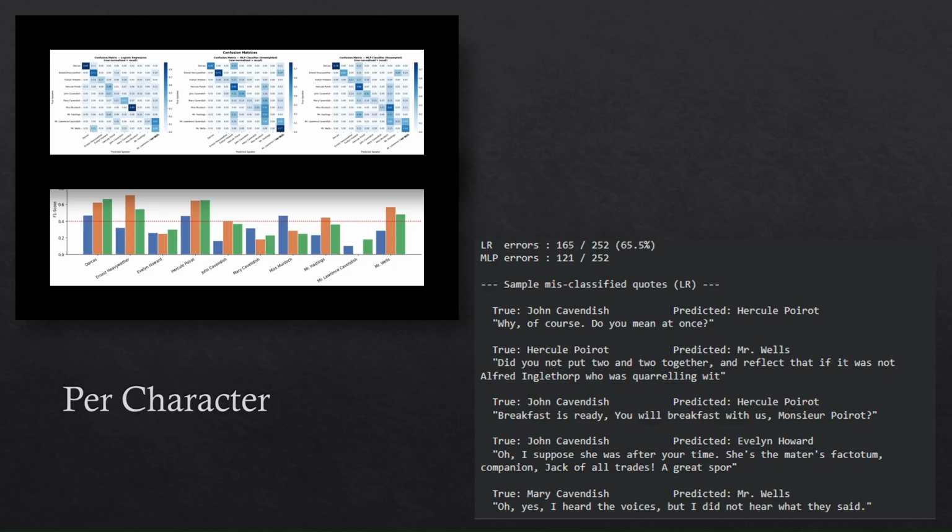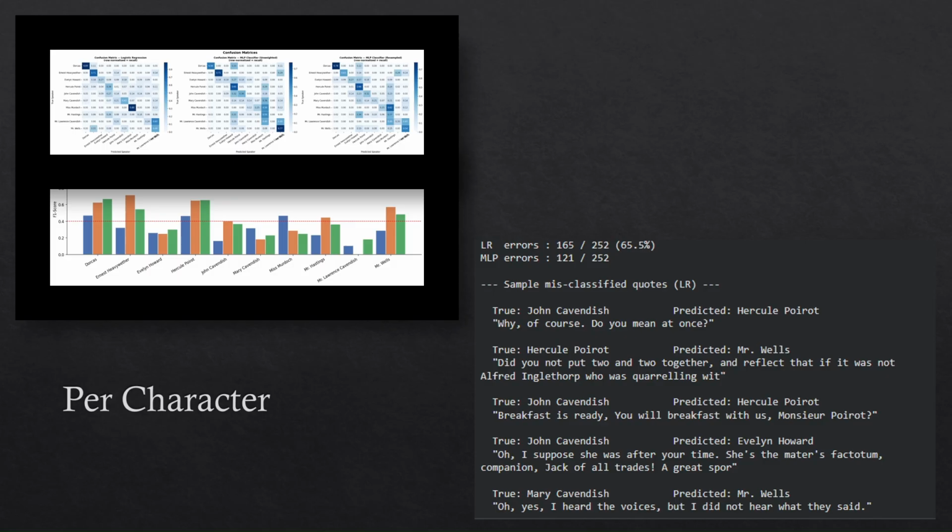This slide shows the per-character breakdown, and it highlights the reality of the class imbalance we discussed earlier. Looking at the confusion matrix, you can see that there's a strong diagonal line for Poirot. This means that the model has successfully identified his numeric signature, achieving a recall value of over 80%. However, looking at the bar charts on the right, you'll notice a significant drop-off for secondary characters like Mary and Cynthia. The model frequently confuses these characters with each other.